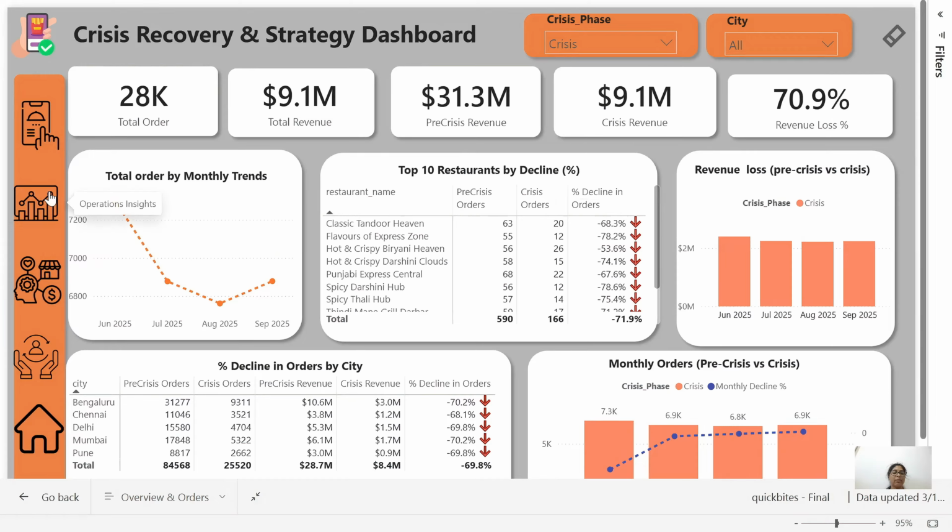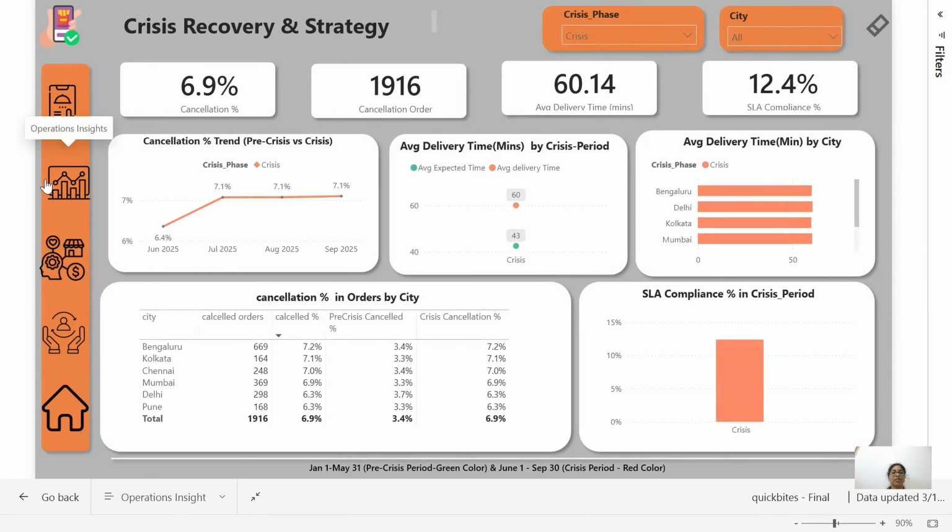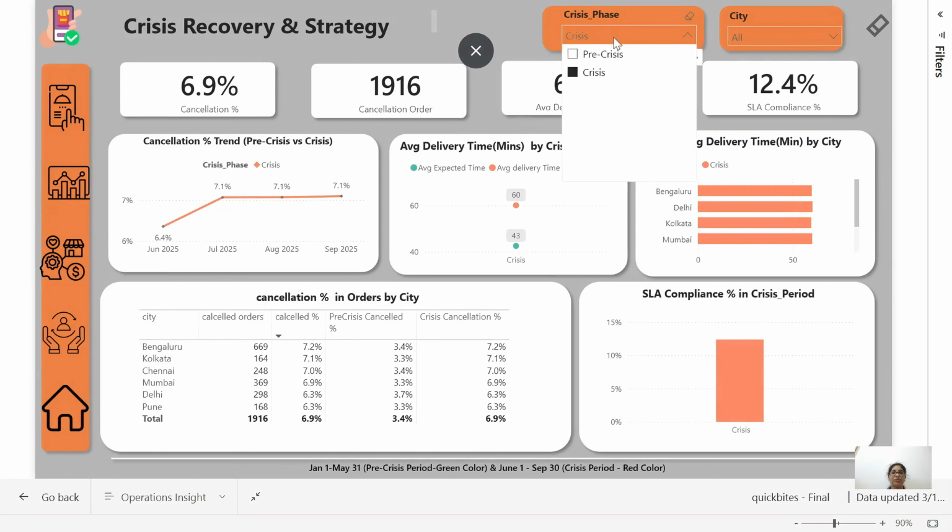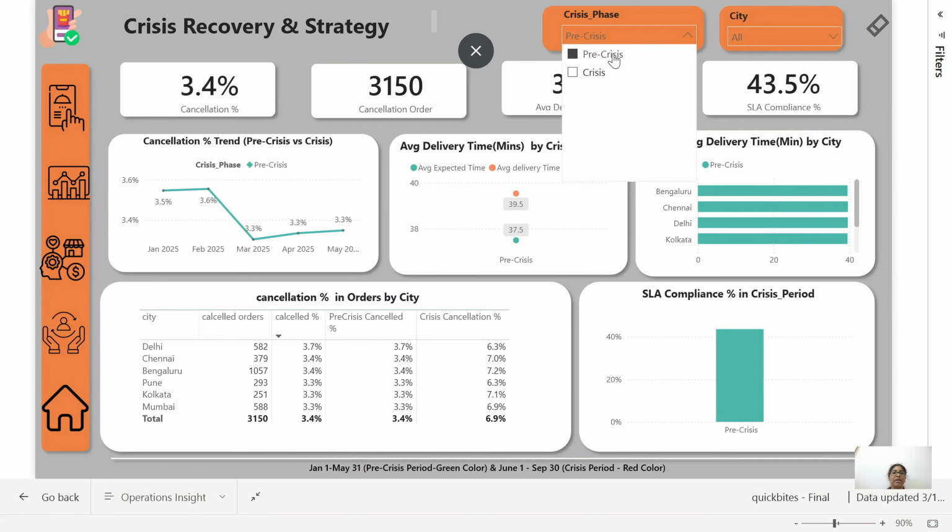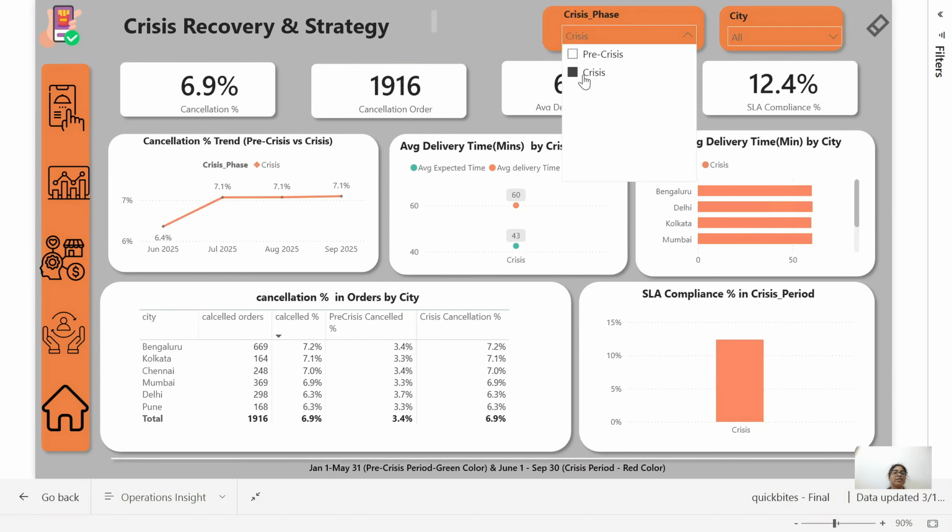Then moving on to the second page, the operational insights. This particular page helps to find the delivery performance, cancellations, and SLA efficiency. The pre-crisis cancellation rate is 3.4% and in the crisis time it is 6.9%. The cancelled orders are also shown alongside the SLA compliance and average delivery time.